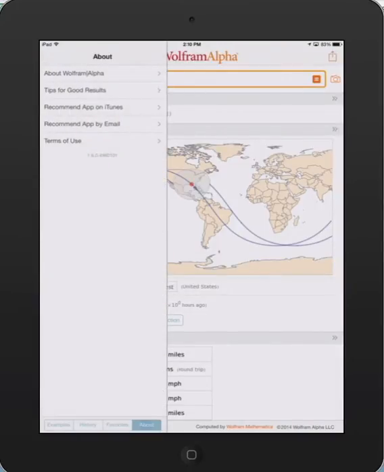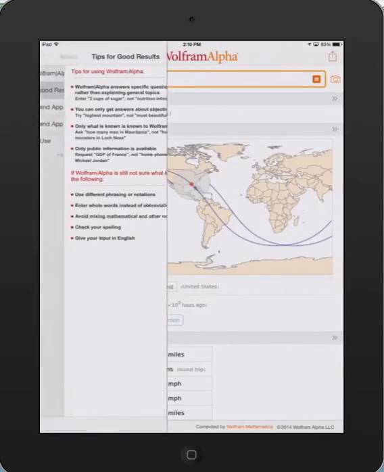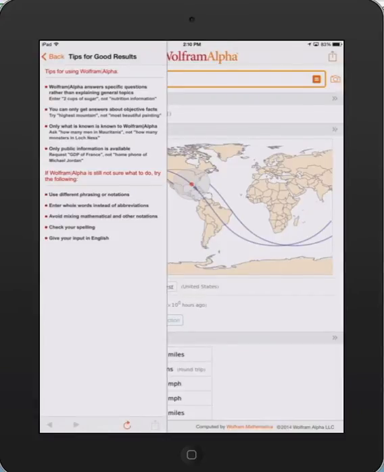I also recommend checking out their tips for good results. Here they say it answers specific questions rather than general topics, so you should enter 2 cups of sugar, not nutrition information. And of course, you can only get answers about objective facts, like try highest mountain, not most beautiful painting, and so forth. So you can read that.